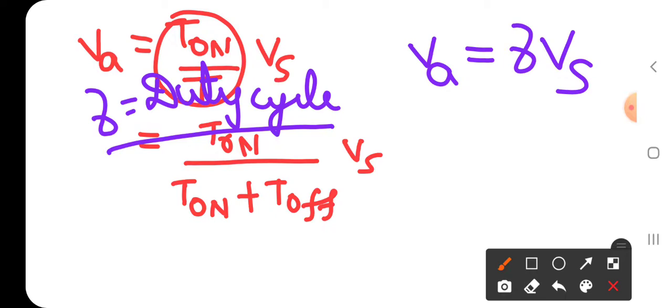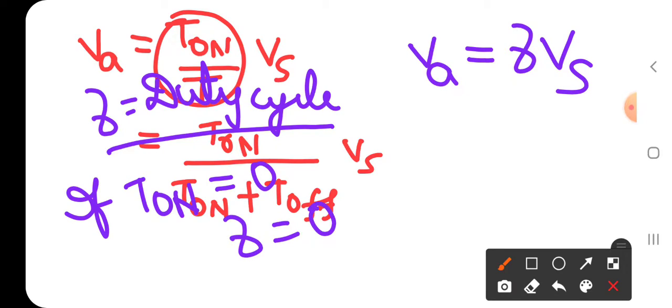If suppose the turn on time T on is equal to 0, then what is gamma? Gamma is also 0. Gamma equal to 0 means the average output voltage is 0. This is the minimum.